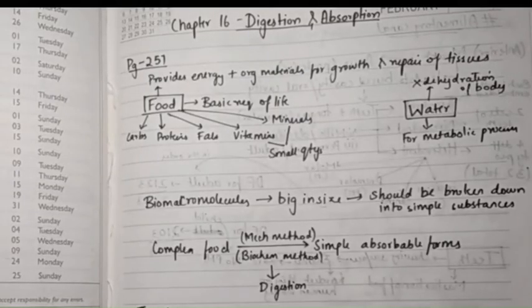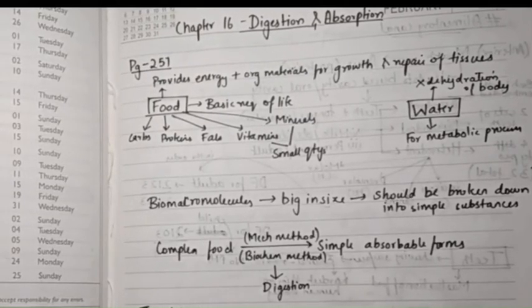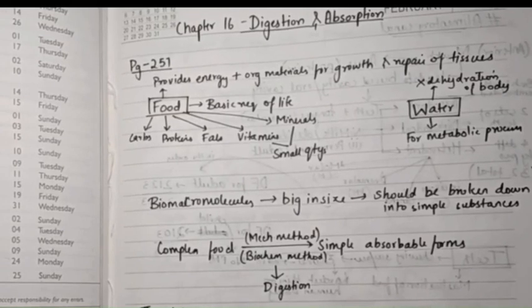Everyone, this is Amrita and I'm starting chapter 16, Digestion and Absorption. This is the first chapter of Human Physiology in class 11 NCERT.